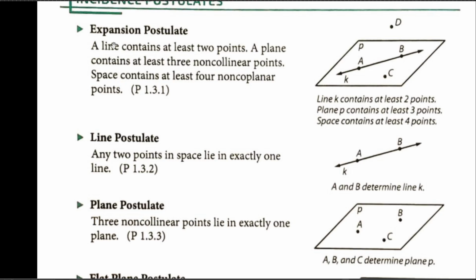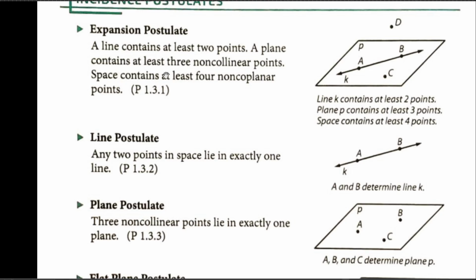Here we go. The first one says a line contains at least 2 points. That's a postulate. We just accept that's true. We have a line. Remember, to name a line, you name it with 2 points. We just accept that as true.